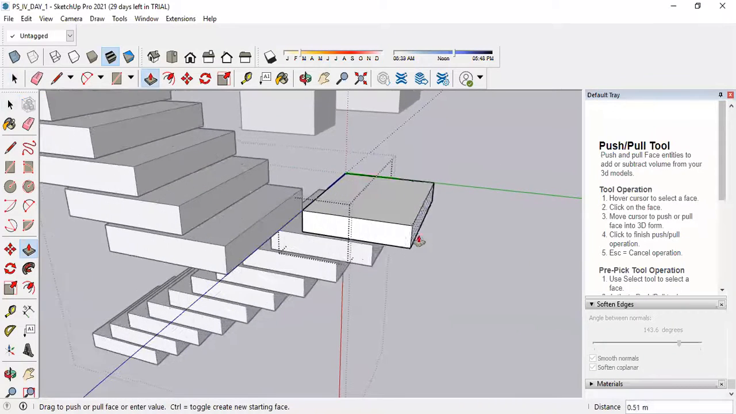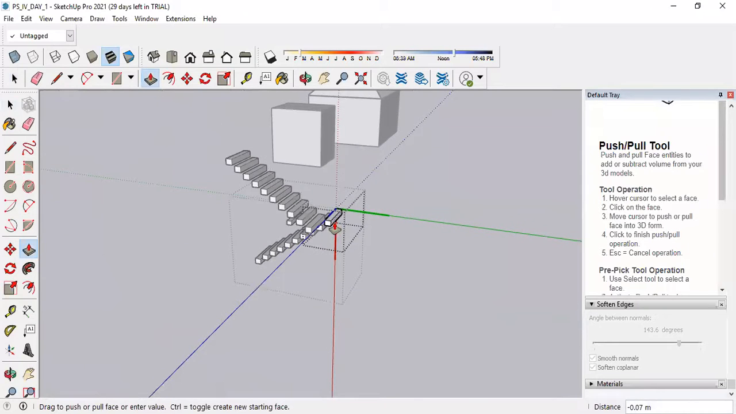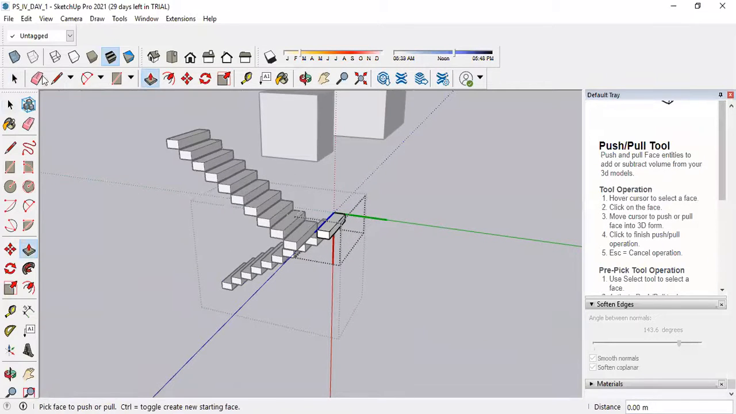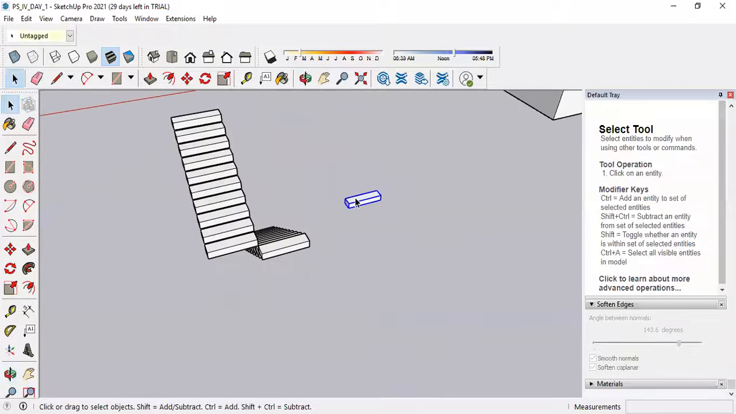So what is the problem? When I change the dimension of this step, each and every step's dimensions are getting changed because it is in a component mode. The behavior of the group and the behavior of the component are completely different. Now I will show you how.